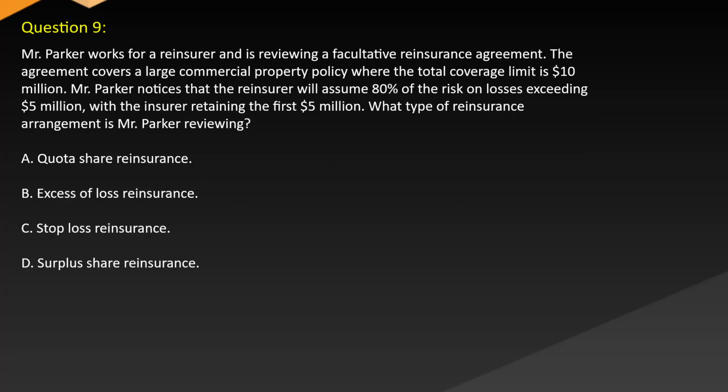Question 9. Mr. Parker works for a reinsurer and is reviewing a facultative reinsurance agreement. The agreement covers a large commercial property policy where the total coverage limit is $10 million. Mr. Parker notices that the reinsurer will assume 80% of the risk on losses exceeding $5 million, with the insurer retaining the first $5 million. What type of reinsurance arrangement is Mr. Parker reviewing? A. Quota share reinsurance. B. Excessive loss reinsurance. C. Stop loss reinsurance. D. Surplus share reinsurance.